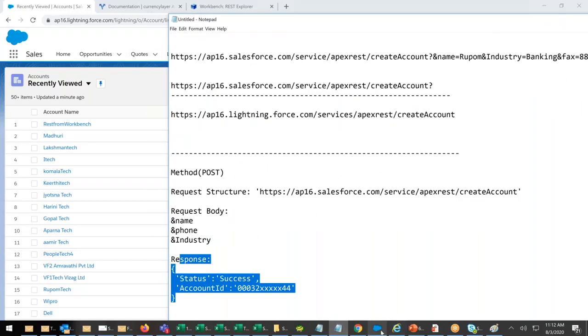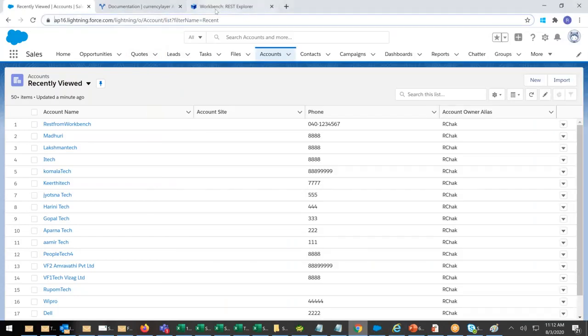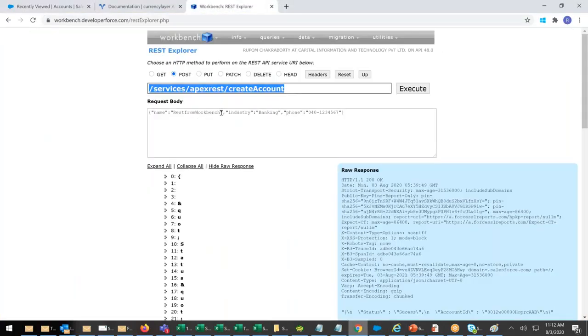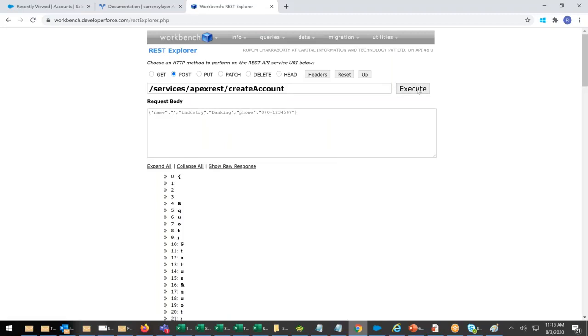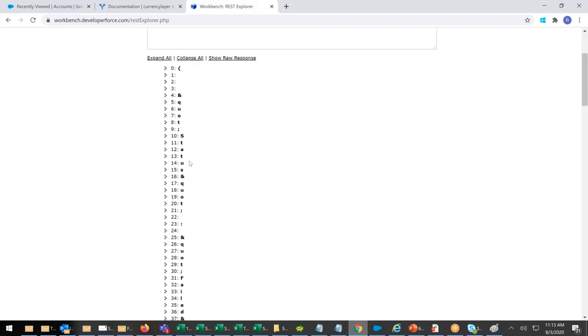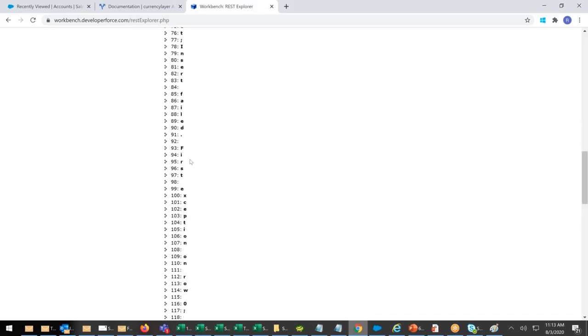Suppose now I go ahead and create one more account, and for name I don't give anything, blank. I'm giving it knowingly. I will say execute. The system is executing. I got a response. Whenever you see something like this, with all the HTTP request details, ignore it.